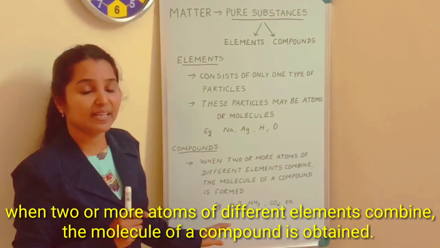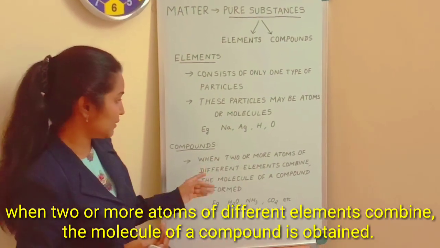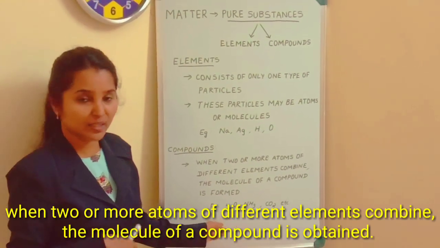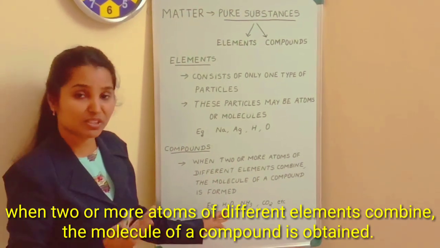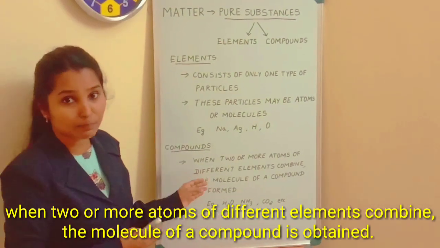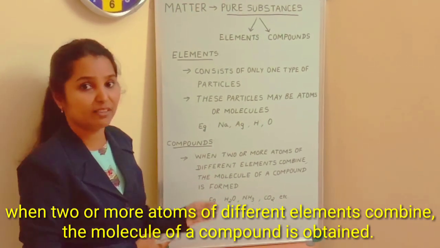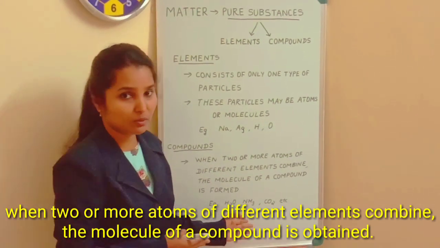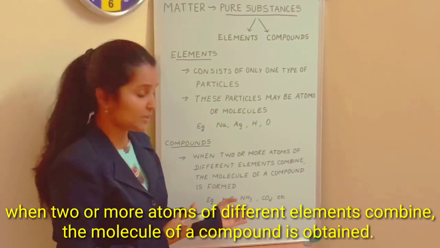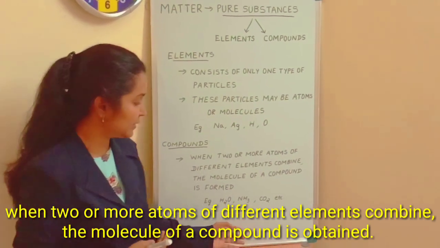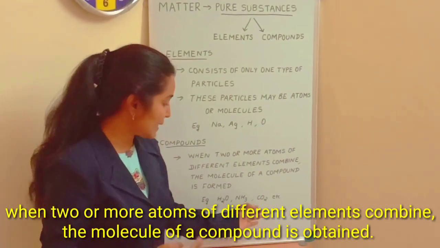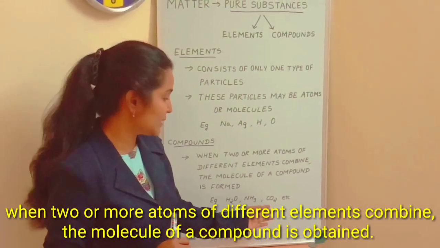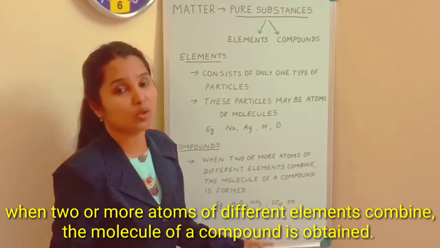Yet, it contains different types of atoms. Two or more atoms of different elements, oxygen being one element and hydrogen another, combine. So, we call it a compound. And it comes under the category of a pure substance because it has a fixed ratio of composition. Now, ammonia is also a composition of two different elements, nitrogen and hydrogen. Carbon dioxide also is a compound formed by the combination of atoms of two different elements, carbon and oxygen.